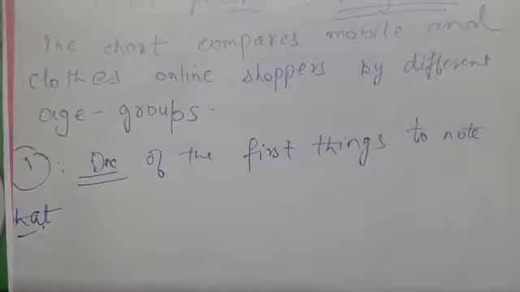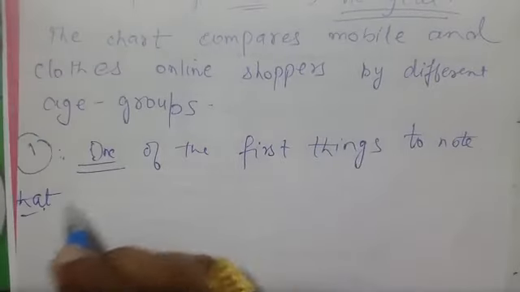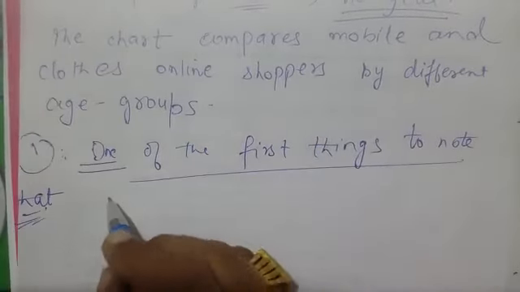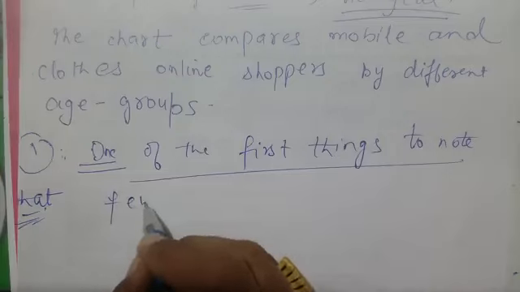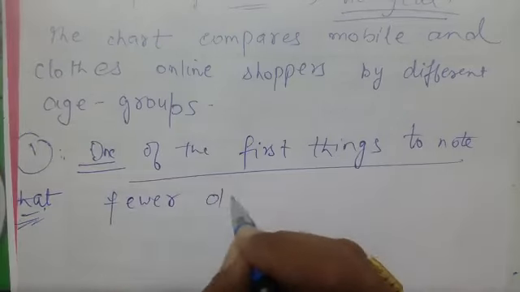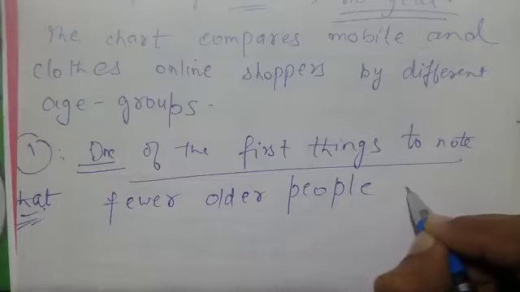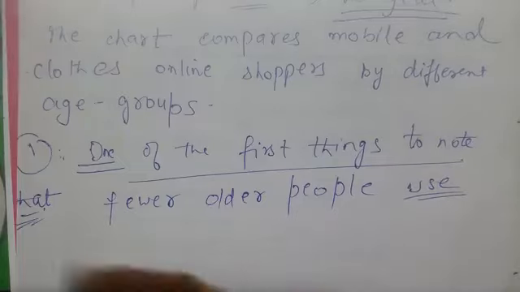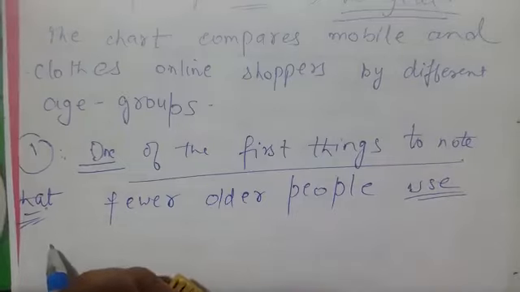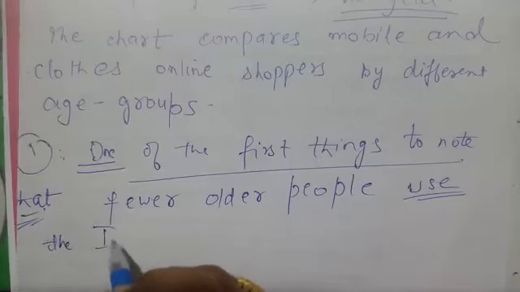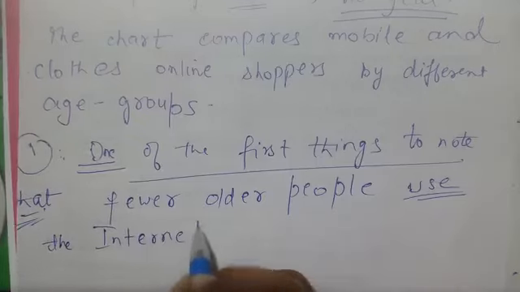So one of the first things to note, main points: few older people use the internet for shopping than younger people. Use simple present. You can write in this way also. So it should be caps here.